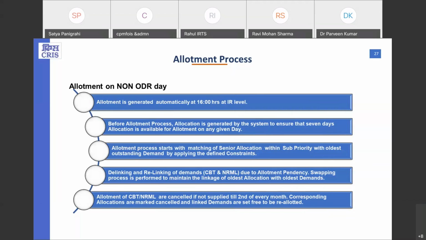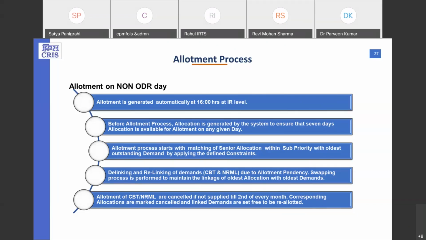Now, the linking and delinking of the CBT and normal. A swapping process is followed on the 3rd of each month in the allotment process. As I told earlier, the non-supplied allotment of CBT and normal are lapsed or cancelled on the 2nd of each month at midnight.